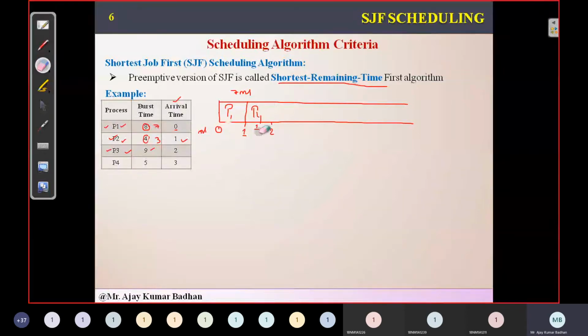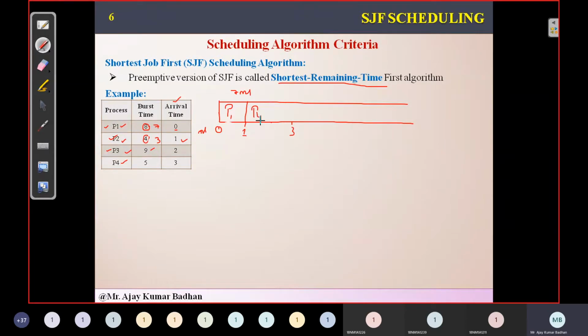We will allow that particular process P4 to continue execution. We are not going to print it because the burst time of the process P2 is less than P3. Okay, next. After 3 milliseconds, here it was 2 and here it is 3 milliseconds. So at 3 milliseconds what happened? P4 came into existence. Now again we need to work out.